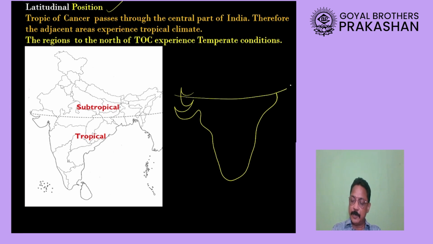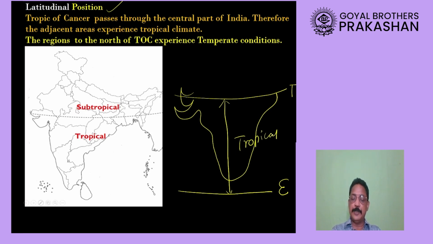If I draw here the Tropic of Cancer, and you people know that to the south of India there is the equator, this region is termed as the tropical zone. Whereas the part which is to the north of this Tropic of Cancer is actually the temperate zone, but in India we call it subtropical zone because here